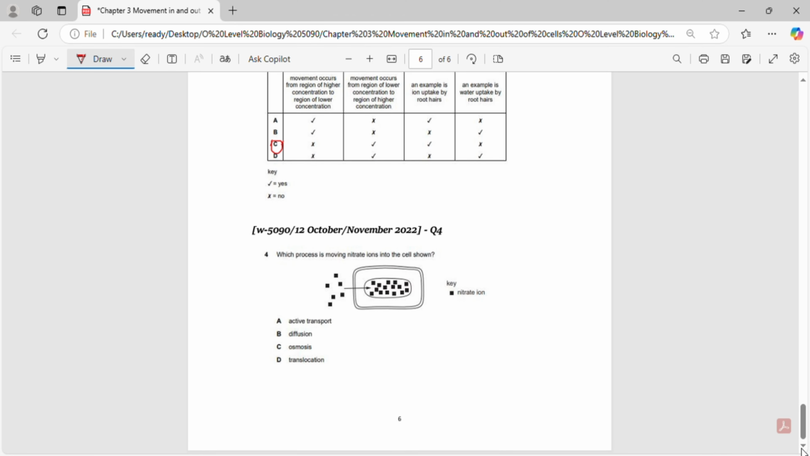The question asks which process is responsible for moving nitrate ions into the cell. The correct answer is A. Active transport. Nitrate ions are moving against their concentration gradient, from a lower concentration outside the cell to a higher concentration inside, which requires energy, ATP. This process is known as active transport.